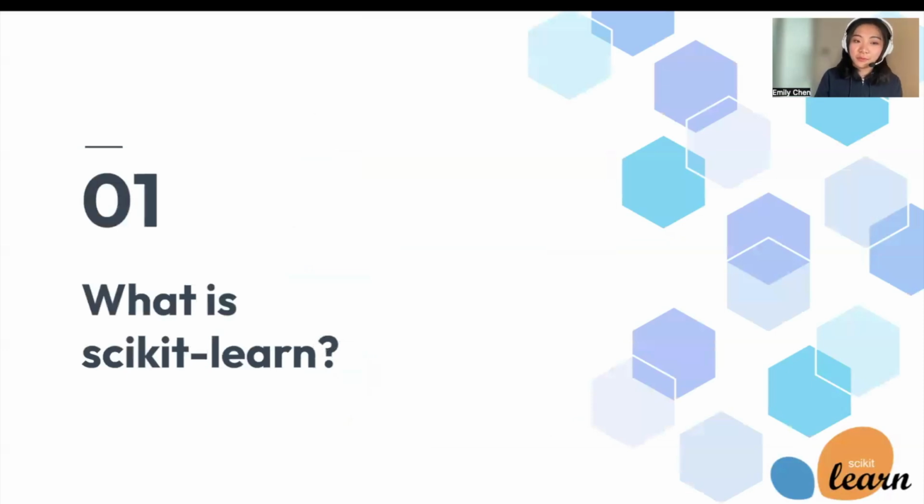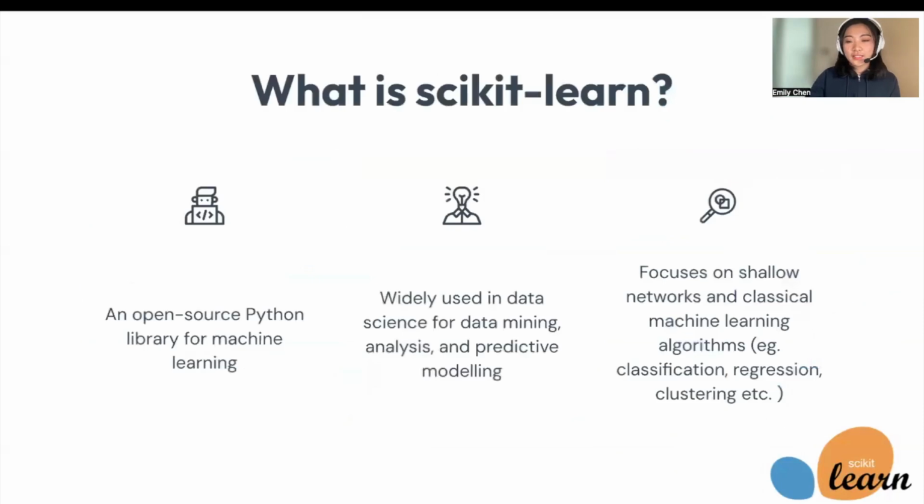First up, what is scikit-learn? So scikit-learn has this logo on the bottom right corner. It's also on my shirt. It is an open source Python library for machine learning. It is widely used in data science, especially in academia and research for data mining, analysis, and predictive modeling.